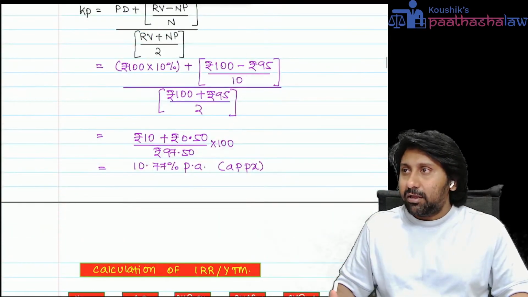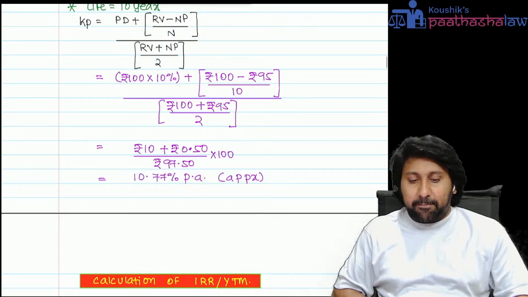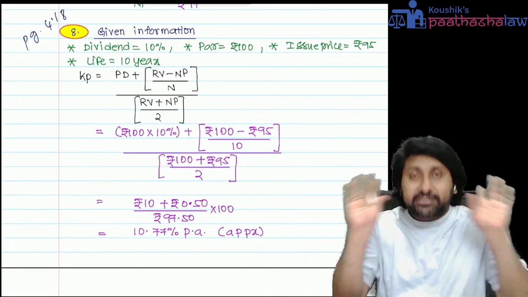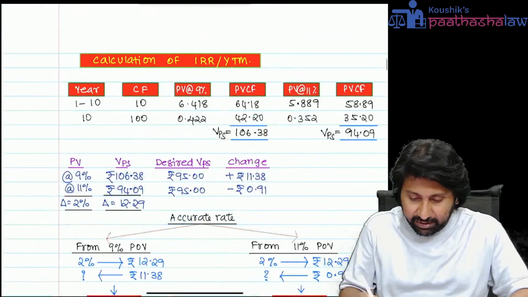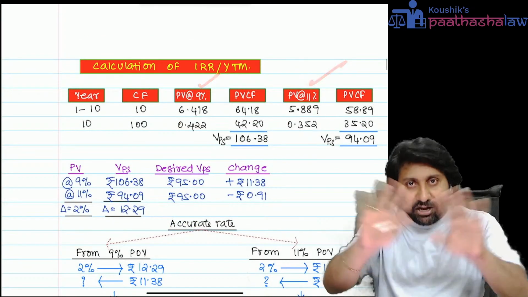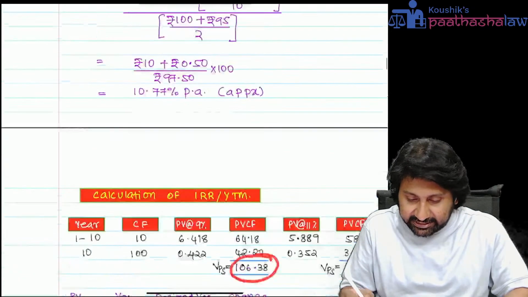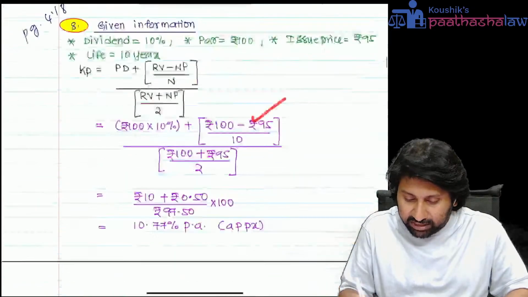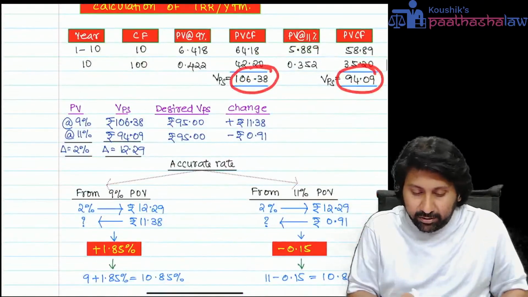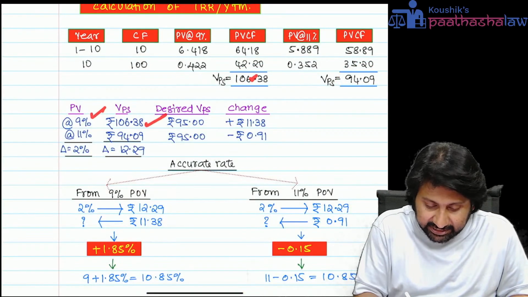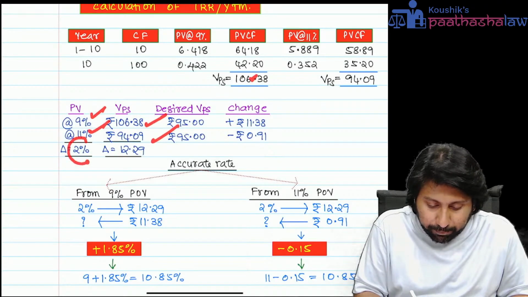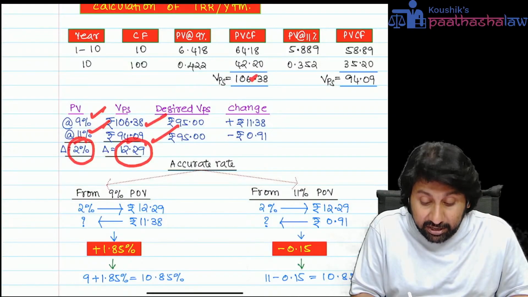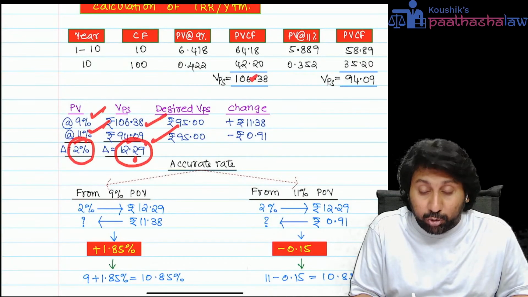See, I got 10.77 approximate. What you need to do? NP is 95. Target simple. You got 10.77. Take 9, take 11. I have taken two rates. At 9% I got 106, higher than 95. Next, at 11%, 94, lower than 95. So the PV at 9% is 106 and at 11% is 94. That means a 2% PV factor change means the value of the bond is changing by 12.29 rupees.